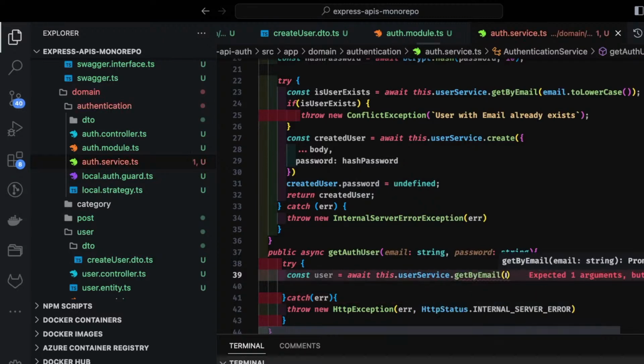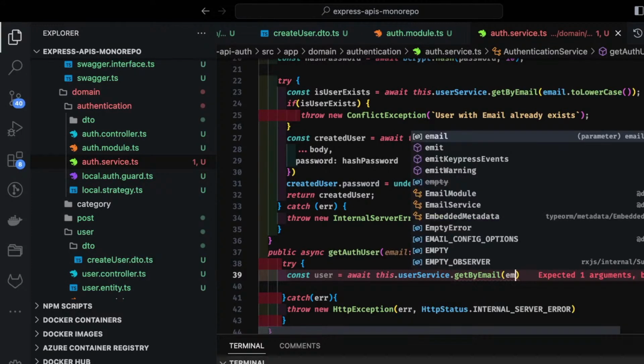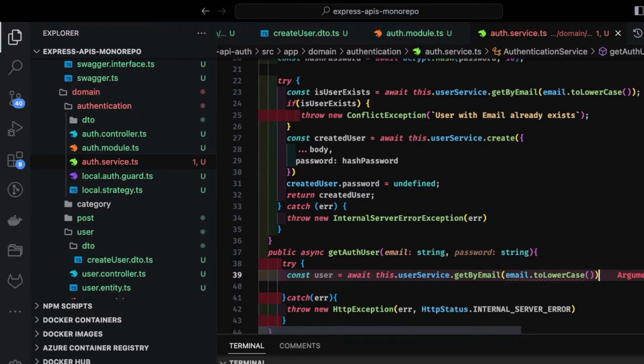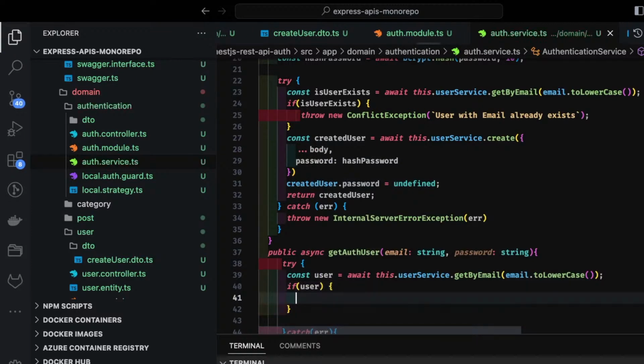First of all we are going to see if a user is there with this email, to lowercase.